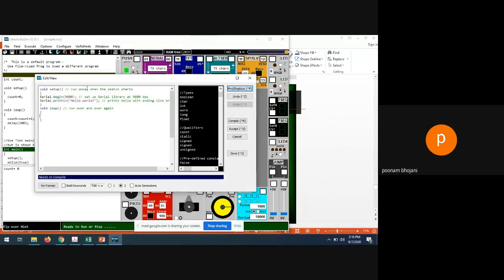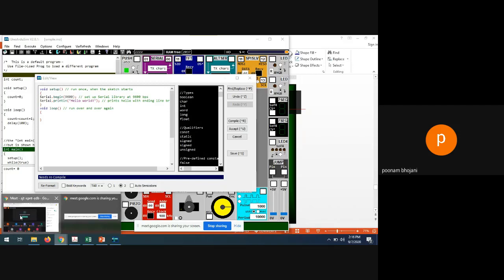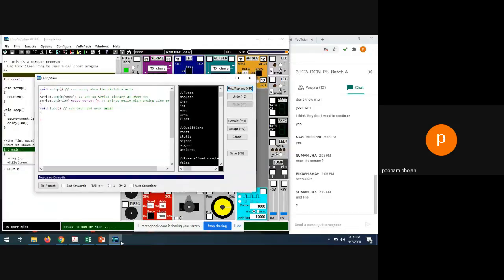Now, after writing that, what do you do in the C language? You compile it, right? You compile the program to check whether there is any error in whatever program you have written. Let's say if a command is wrong or not, is any error there or not?